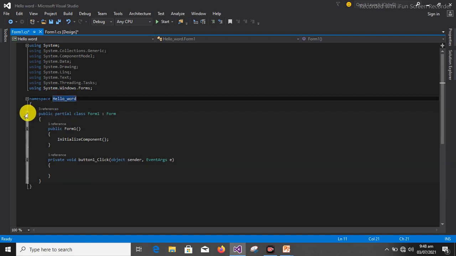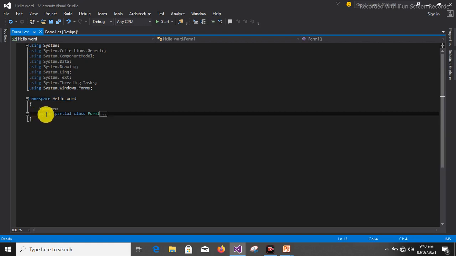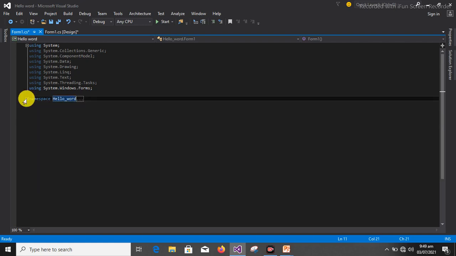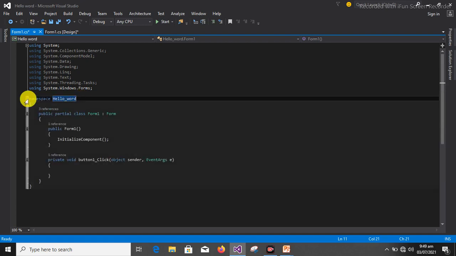Now this is a class. If you look at it from here, you can close it, meaning this class ends here, so you can open it. You understand? Likewise, you can also close this, meaning there are some codes written inside this hello world. You can also open it.